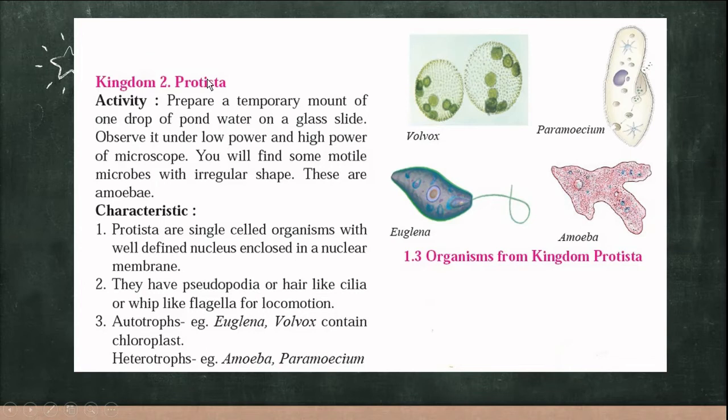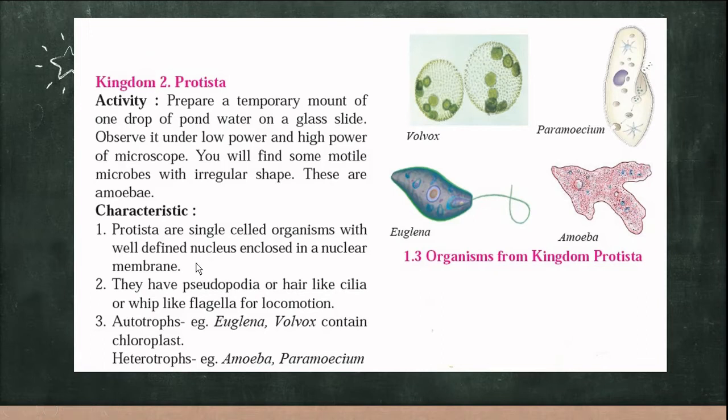Now what are the characteristics of Protista? First, it is a single cell organism with a well-defined nucleus enclosed in a nuclear membrane, a membrane which covers the nucleus. The nucleus is an important cell organelle which carries out the maximum functions of the cell.